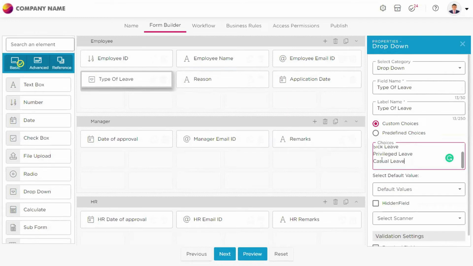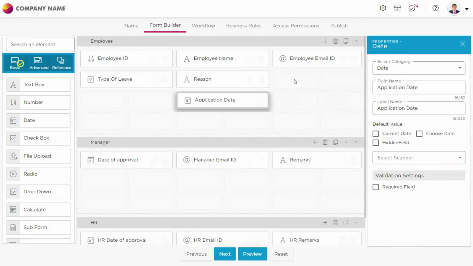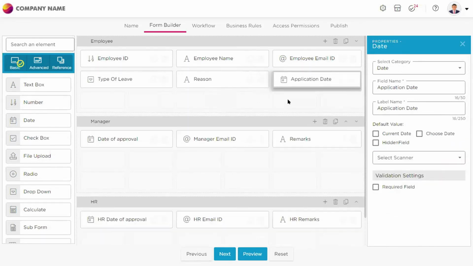But if he is taking a casual leave, it is sometimes mandatory that the employee has to provide a reason for taking a casual leave if there is any urgency. So for casual leave only, I want the reason section to be populated in the form when the employee is applying for a leave.